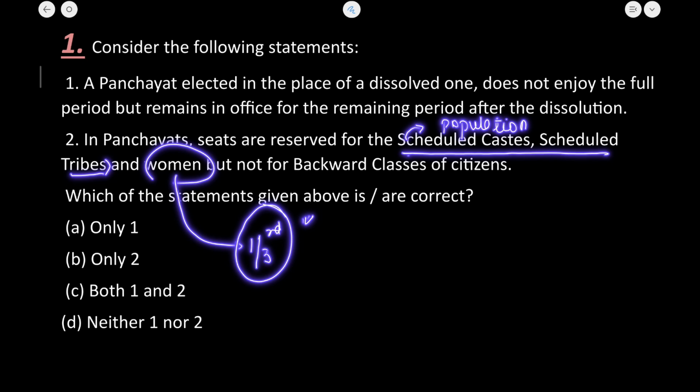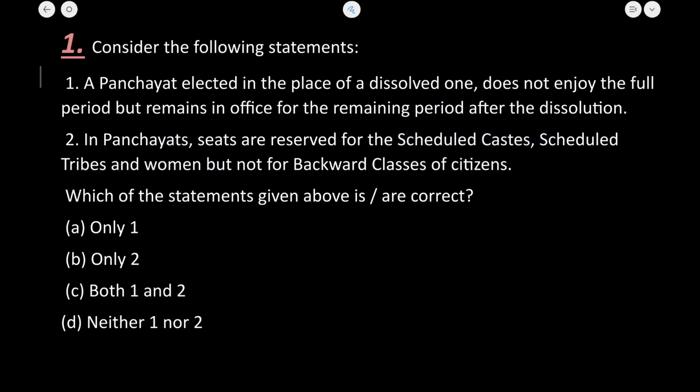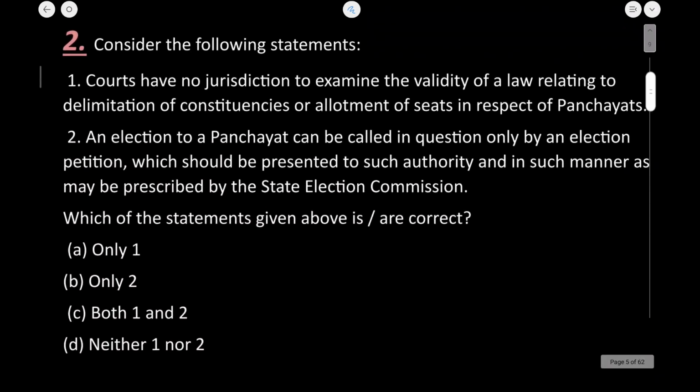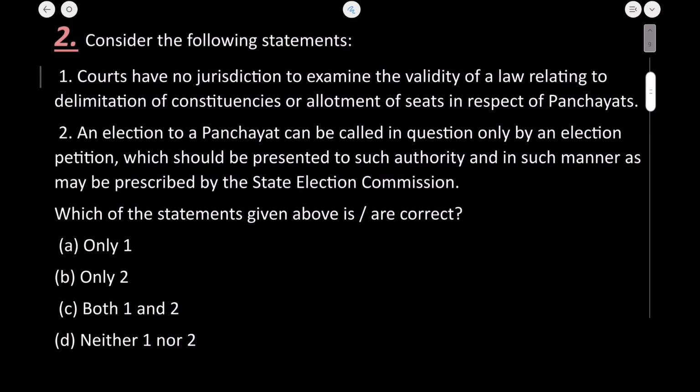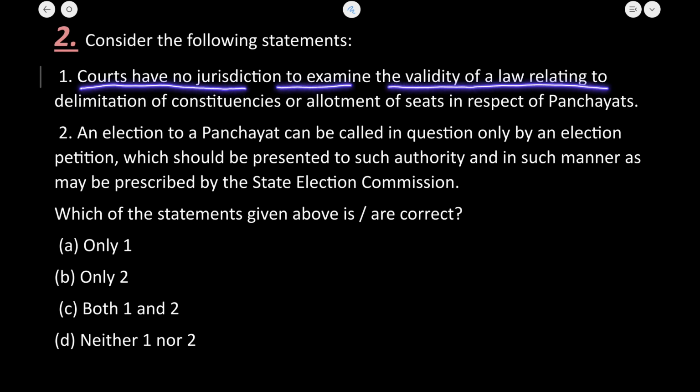This one third clause is not there for the scheduled castes and scheduled tribes. They are given reservation as per their population. But the women reservation is fixed at around one third. Now here both the statements are true, so 1 and 2 both are correct. Next is, the courts have no jurisdiction to examine the validity of a law relating to delimitation of the constituencies or allotment of seats in respect of panchayat.